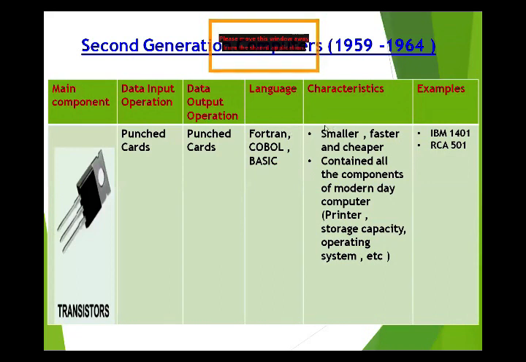They were smaller, faster, and cheaper in price, and they contained all the components of the modern day computer, like printer, storage capacity, operating system, etc. Components mean parts. IBM 1401 and RCA 501 are examples of second generation computers. And 1959 to 1964 is the time period of this computer.